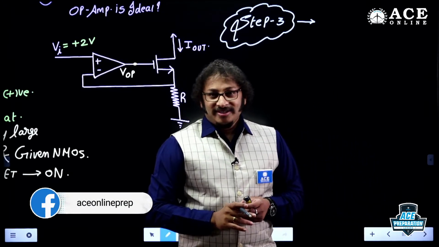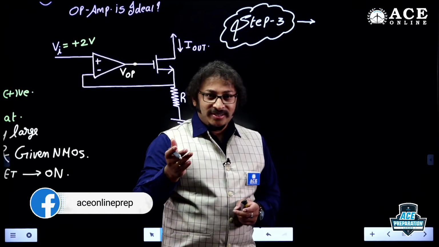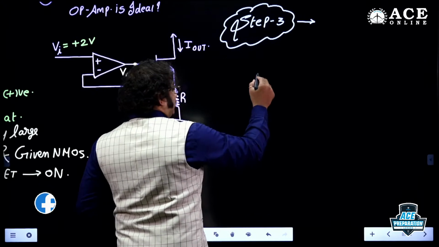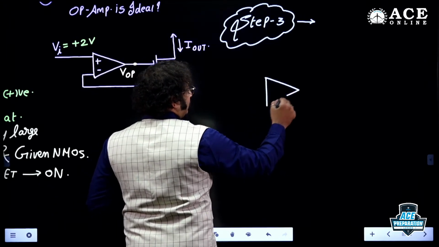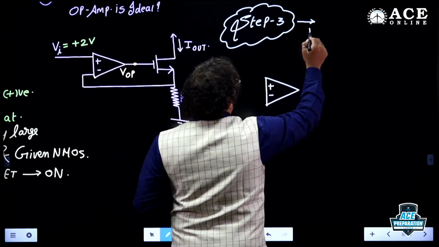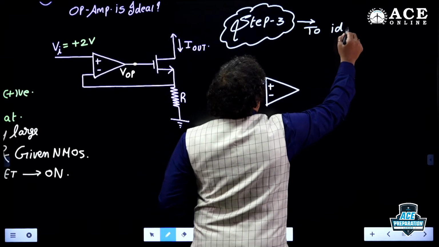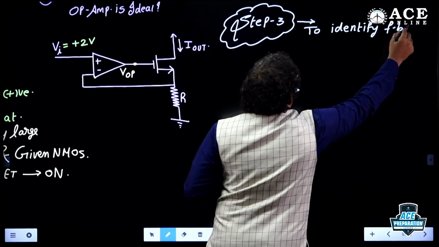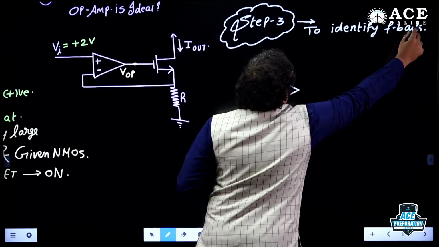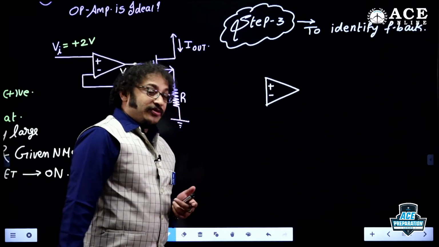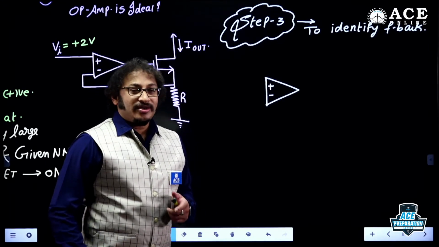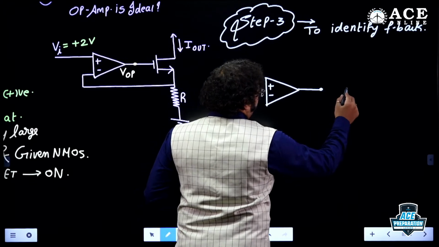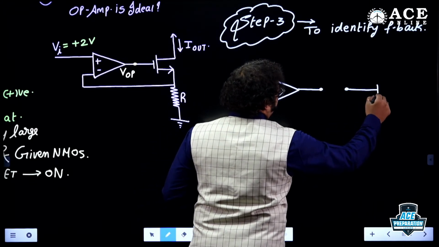So what is the procedure? If I want to identify the feedback, break the loop and all the sources must be eliminated, am I right? What is the step to identify the feedback? To identify feedback. Because if it is negative feedback, then only I can use virtual short, otherwise I can't. So to identify feedback, I need to break the loop. Yes, let me break the loop.